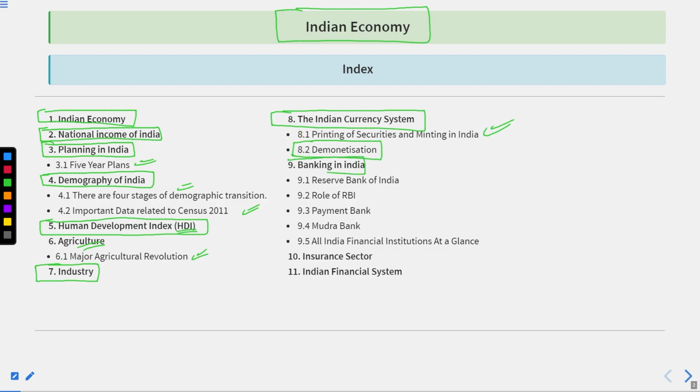And then we will have a discussion over banking in India. Within banking in India, we will discuss the Reserve Bank of India, role of the Reserve Bank of India, payment banks, Mudra banks, all India financial institutions at a glance. Thereafter, the insurance sector, we will discuss this, and then the Indian financial system. So this is the picture that we are going to unveil in this particular lecture. Or we can say all of these are the topics we are going to discuss in this lecture.